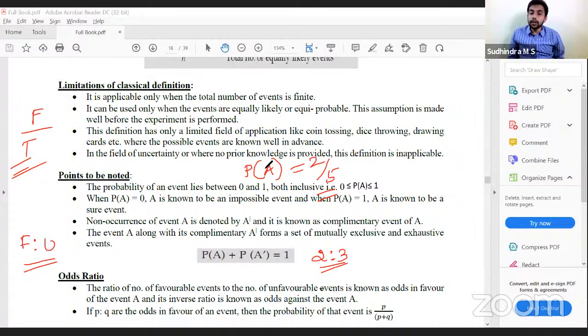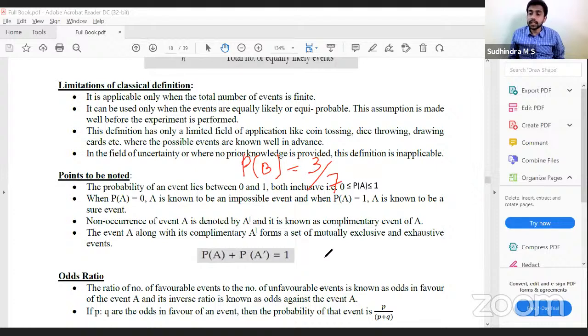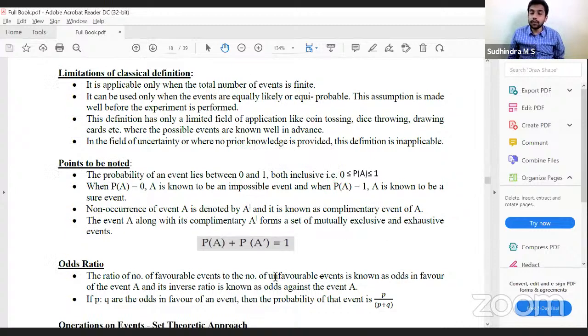Similarly, if probability of B is 3 by 7, what would be odds against? 4:3. Correct, unfavorable is to favorable. So ratio of number of favorable events to number of unfavorable events is known as odds in favor, and its inverse is odds against. If P:Q are odds in favor, then what is the probability of that event? If they have given 2:3 as the odds in favor, what would be the probability? 2/5. 2 divided by 2 plus 3, 5. P divided by P plus Q.